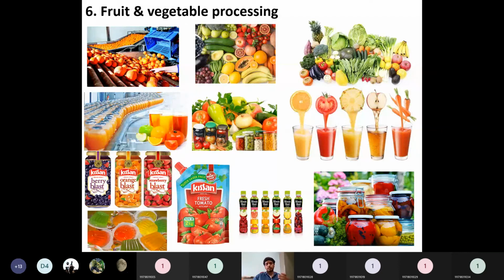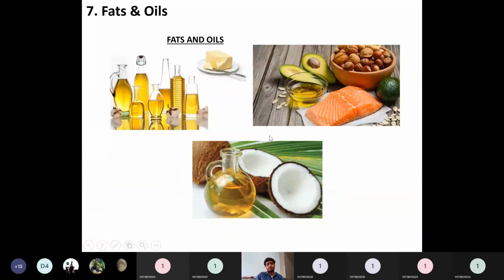Why will it last round the year? Because using some technique, they are able to preserve it round the year. If you take a mango and just store it as such, it cannot last more than 1 week. It will just ripen at some point in time. But when you convert it into pickle form, it will last for more than 1 year. So that's the advantage of food processing. Here the food processing industry mainly concentrates on fruit juices, jams, jellies, ketchups and pickles. Everything comes under the fruit and vegetable processing industries.